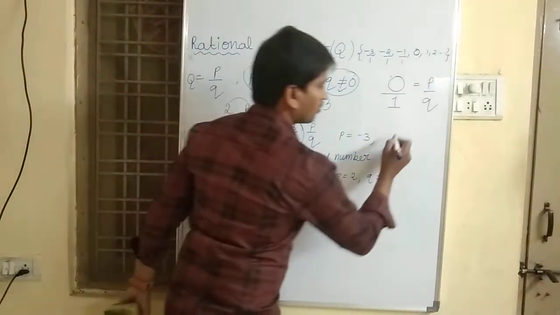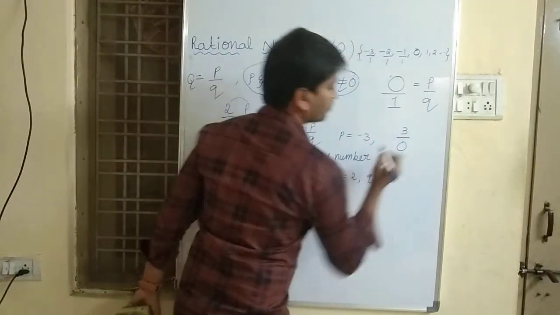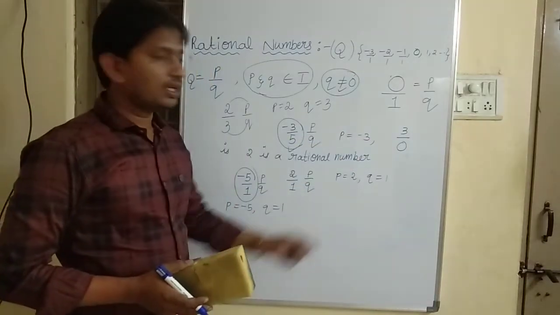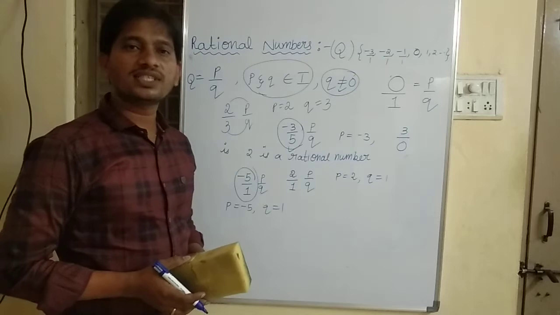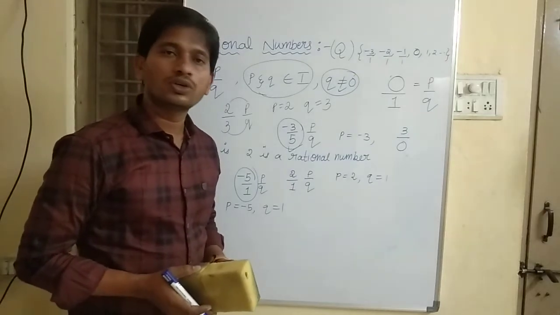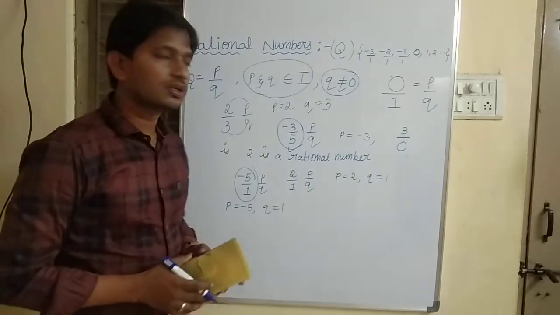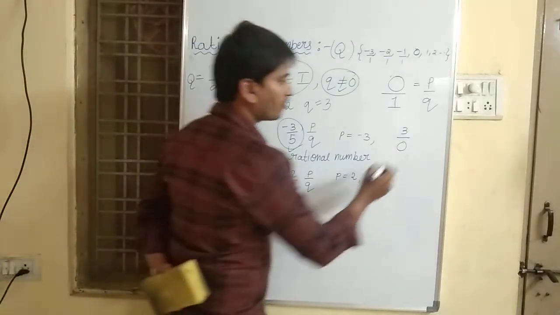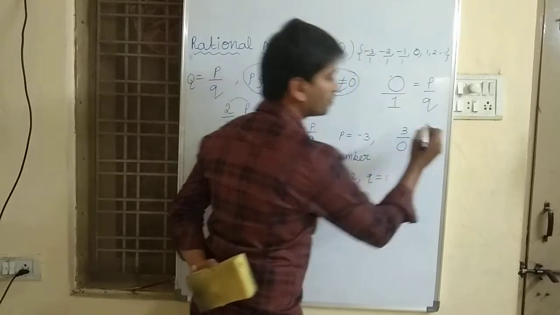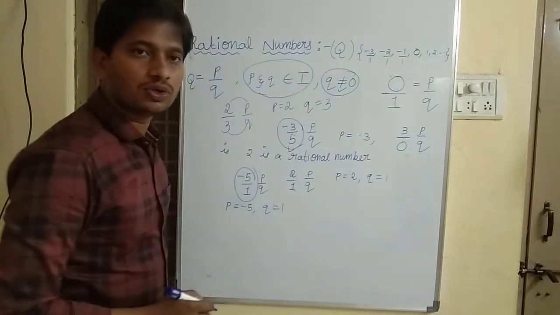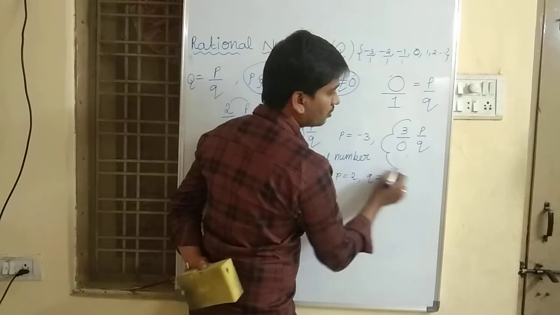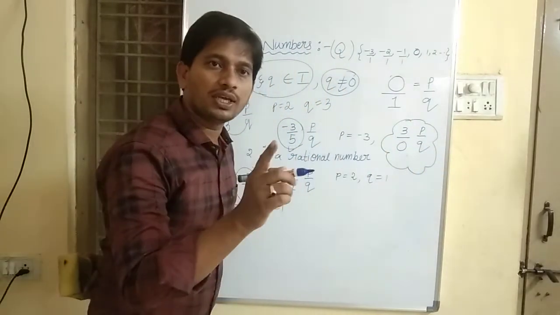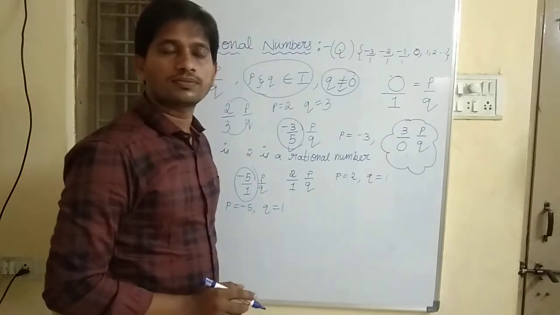Suppose 3 by 0. Is 3 by 0 a rational number? No. Because you can observe here the condition is not satisfied. Of course it is in the form of p by q, and both p and q are integers.